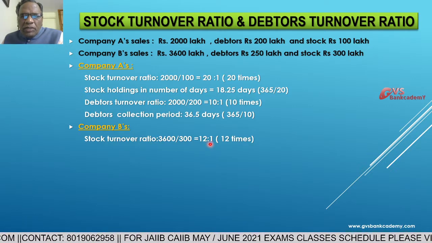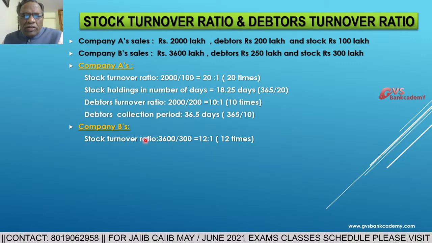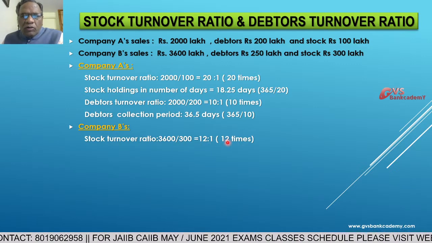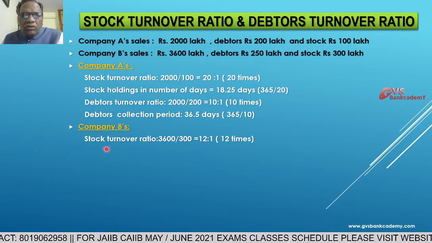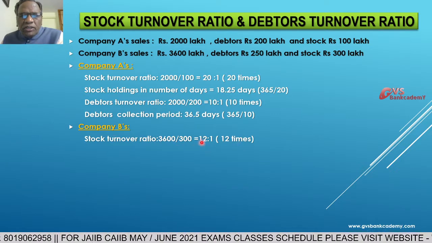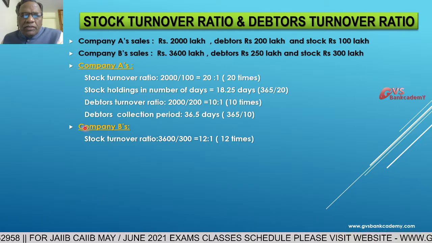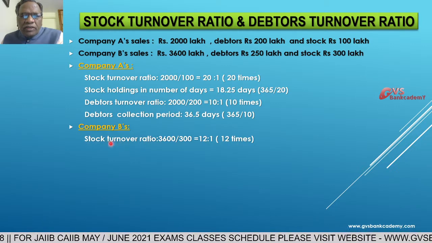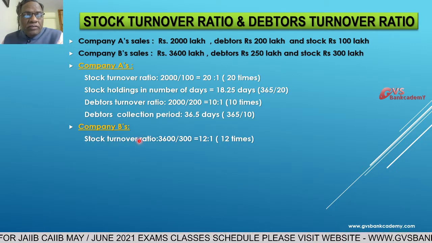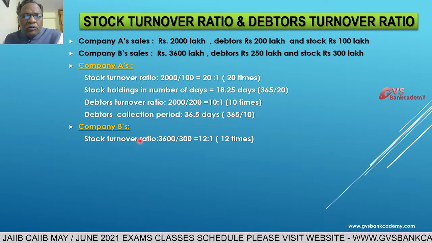12 is to 1 means 12 times. Stock turnover is moving in a year 12 times. Stock rotation is taking place 12 times in a financial year. That is it. Higher the turnover ratio, the better. Higher turnover means more sales, and more sales means more gross profit.